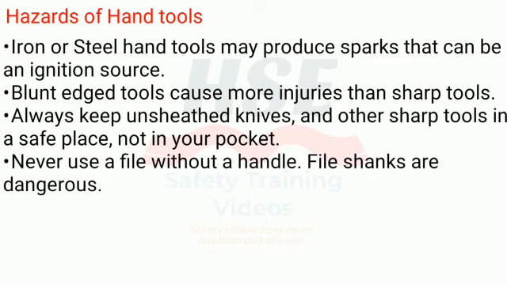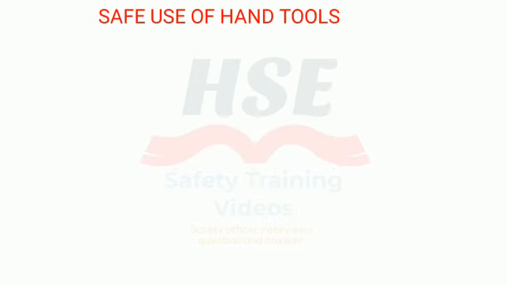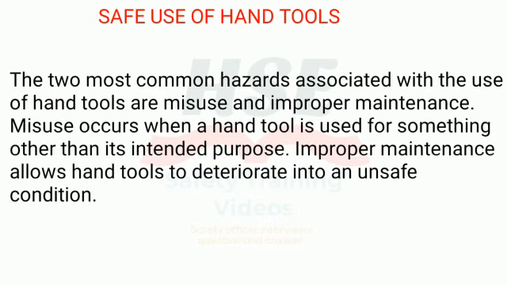Always keep unsheathed knives and other sharp tools in a safe place, not in your pocket. Never use a file without a handle. File shanks are dangerous. Safe use of hand tools. The two most common hazards associated with the use of hand tools are misuse and improper maintenance. Misuse occurs when a hand tool is used for something other than its intended purpose. Improper maintenance allows hand tools to deteriorate into an unsafe condition.